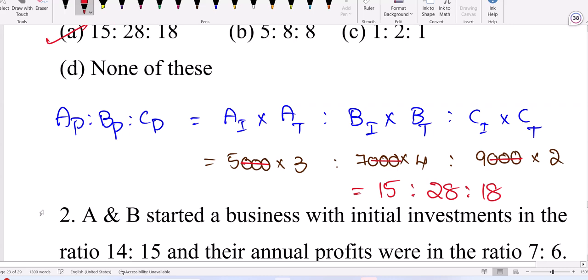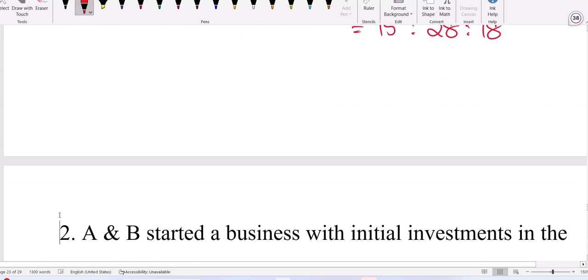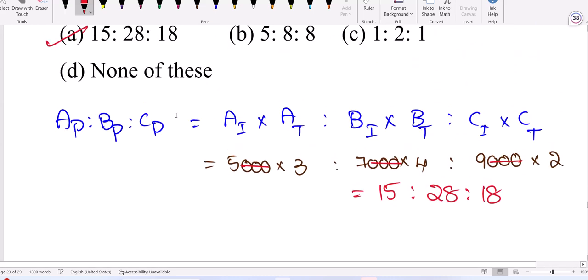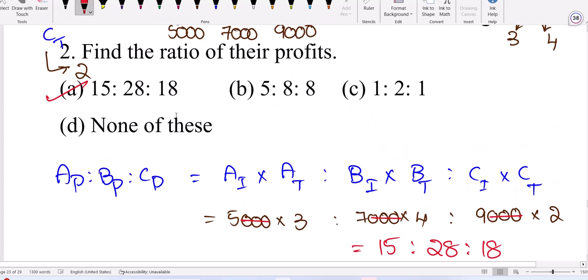Investment into timing: the simple idea is what your investment is, multiplied with how much time they invested. C's investment is more but timing is less. Investment and timing together. If you're done with this, please solve the next question. Go through the next one.